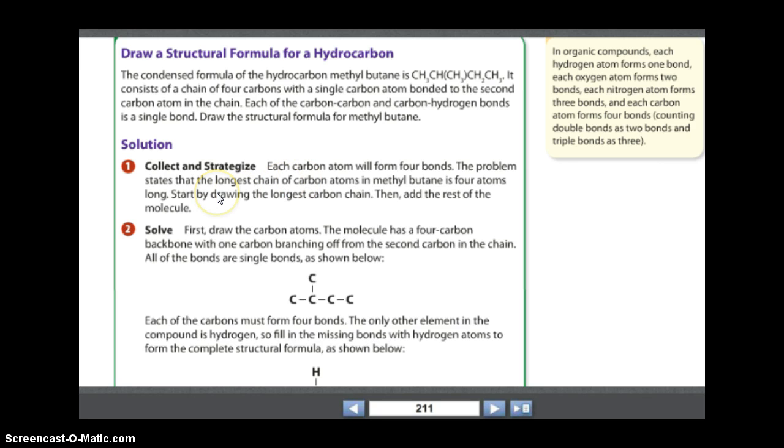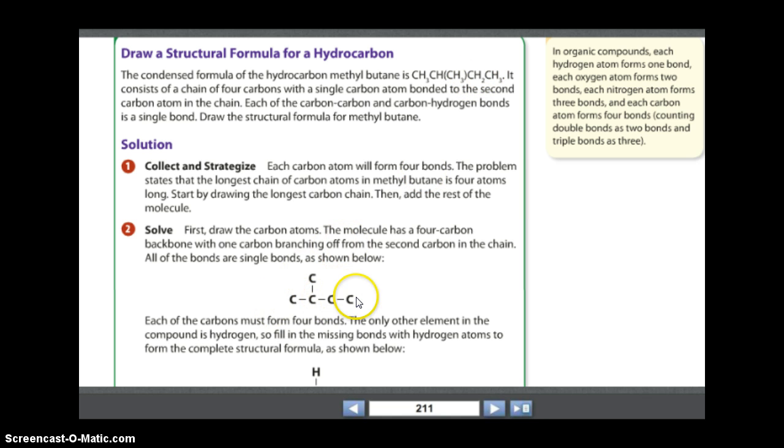The problem states that the longest chain of carbon atoms in methyl butane is 4 atoms long, which you know because look, bute. Bute means 4. Start by drawing the longest carbon chain, then add the rest of the molecule. So, okay, you're drawing this one, skip the one in parentheses, you're drawing this one and that one.